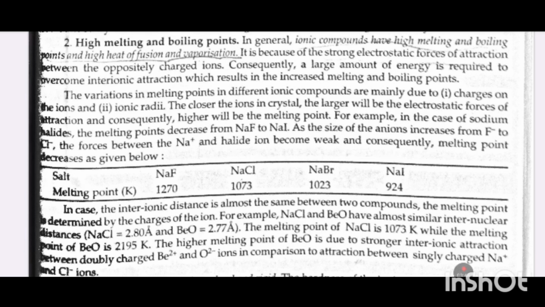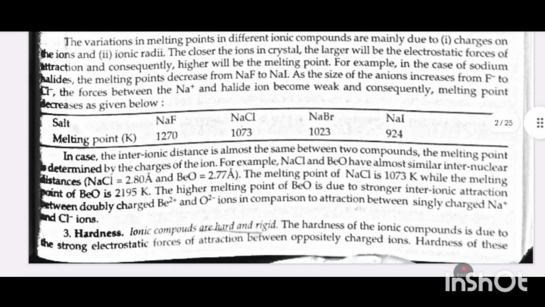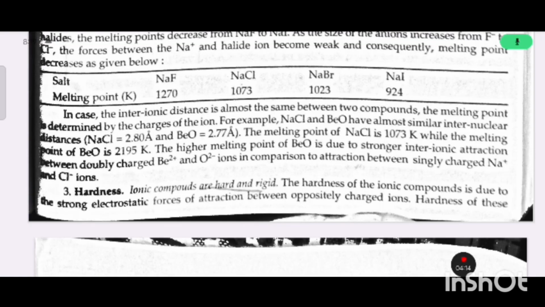For example, in the case of sodium halides, the melting point decreases from NaF to NaI. As the size of the anions increases from fluorine to iodine, the forces between the sodium and halide ions become weak and consequently the melting point decreases, as given.